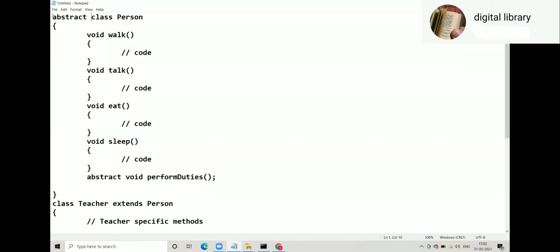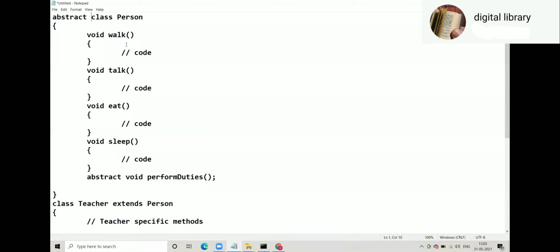So for that, you cannot define perform duties in the person class. You just have to declare perform duties, and that too with the abstract keyword. So what is the advantage? When you have the abstract method perform duties, it will become compulsory for each and every child class to define that method.